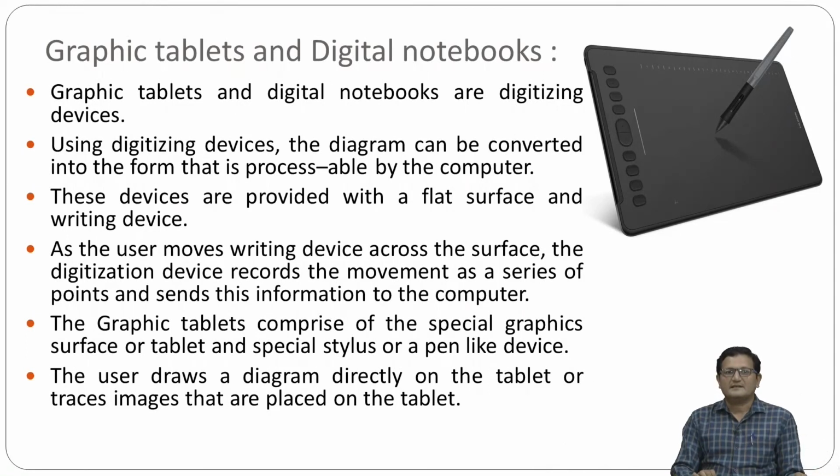As the user moves the pen across the writing surface, the digitization device records the movement of the pen, and it is recorded as digital data in the computer system. The graphic tablet comprises a special graphic surface or tablet, and a special stylus, a pen-like device. The user can also draw a diagram, and you will automatically get it in the form of an image in the computer system.